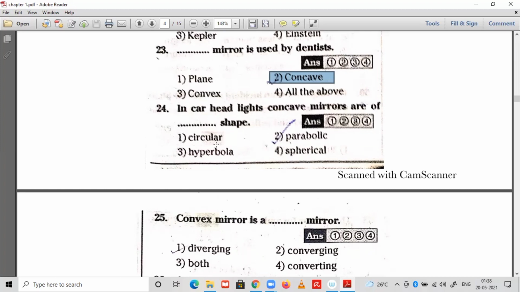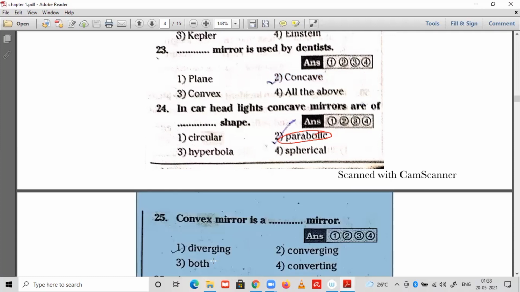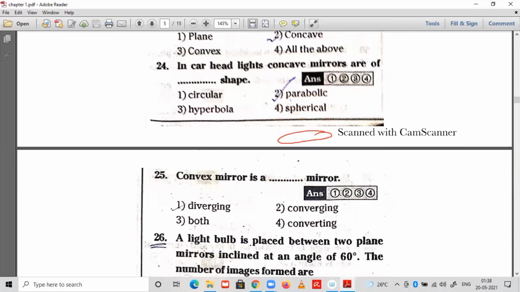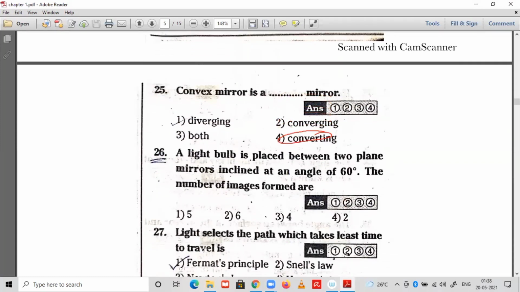In car headlights, the concave mirrors are of dash shape. Generally, we use a concave mirror or a parabolic mirror. Parabolic mirror also we can use. Coming to the next question: a convex mirror is a dash mirror. A convex mirror is a diverging mirror, and a concave mirror is a converging mirror. Next question, we will continue in the next part.